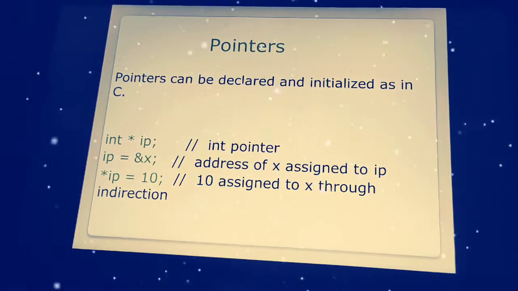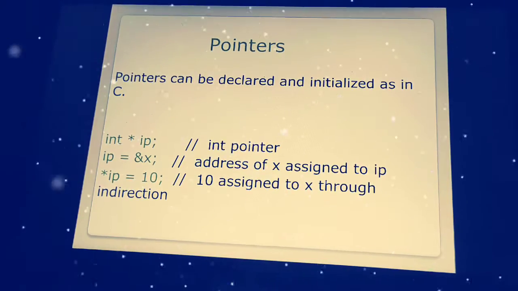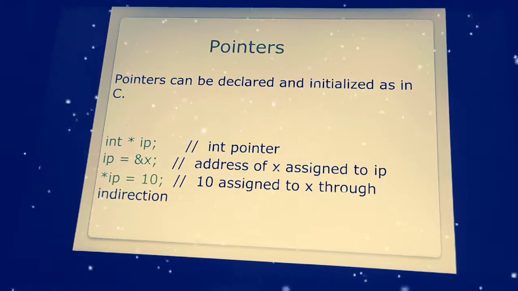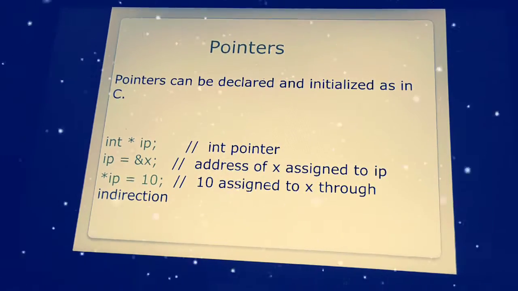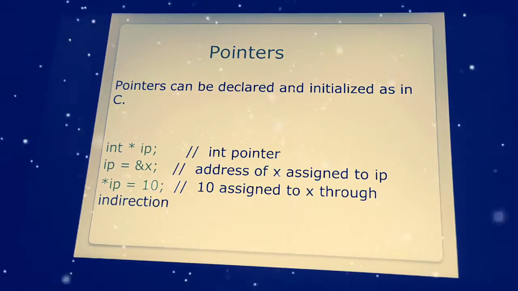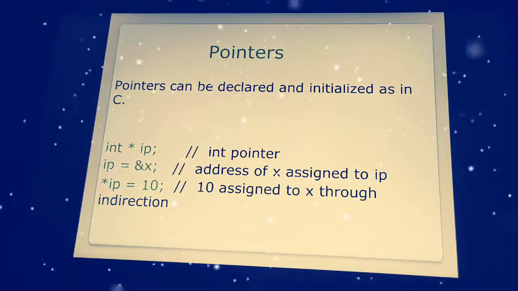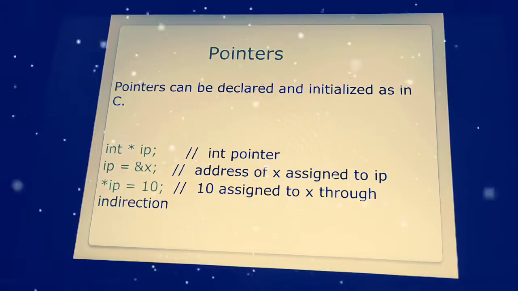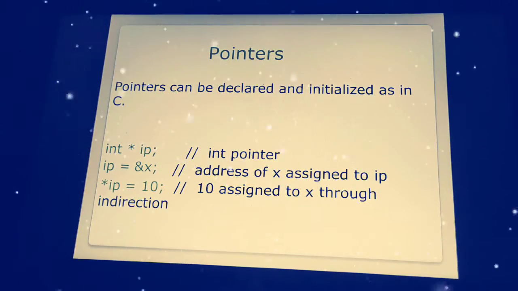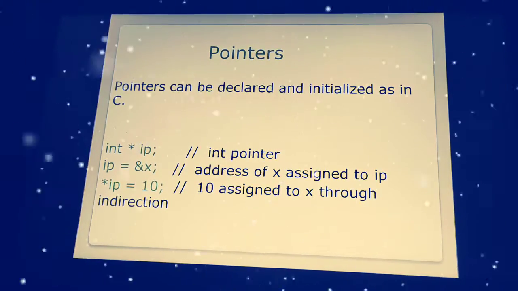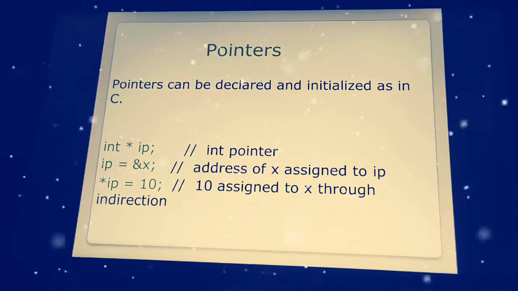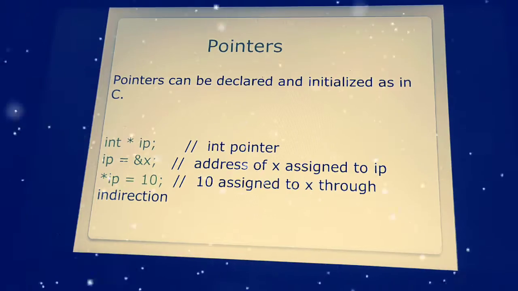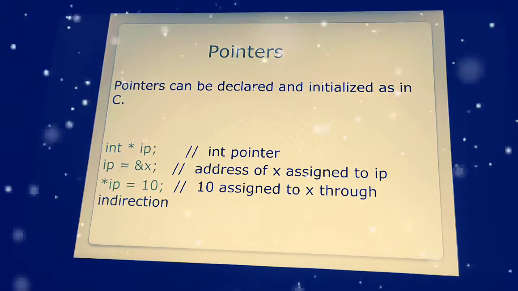Here the pointers are declared with a star symbol. So here IP is considered as star. Here IP is a pointer, and the address of x is stored in the pointer. Address is represented by the ampersand symbol. And here we are going to assign value 10 for the pointer IP. Got it? So hence the x value will be 10. In the practical session we'll go through all the pointers, pointers to arrays, pointers to functions, pointers to methods, and everything.